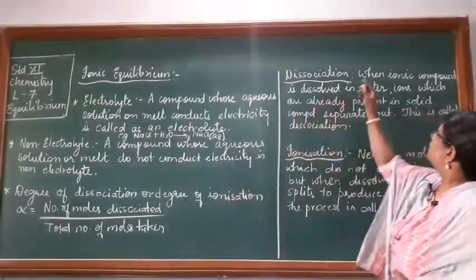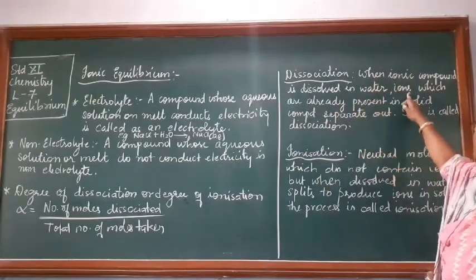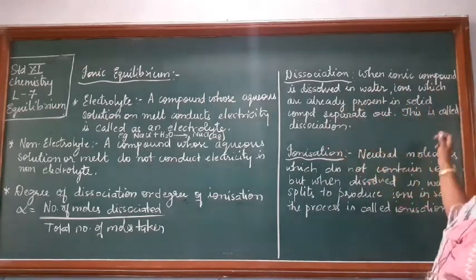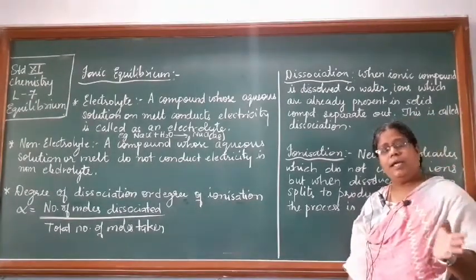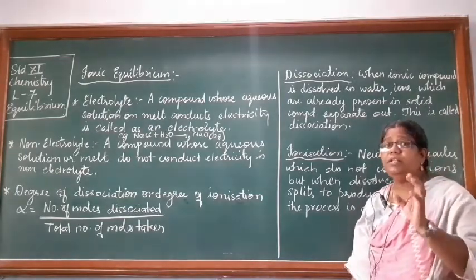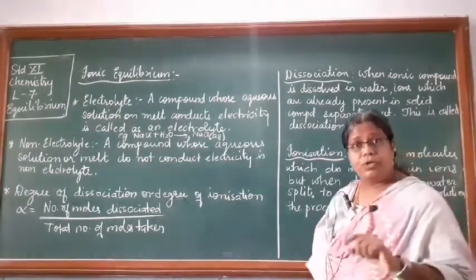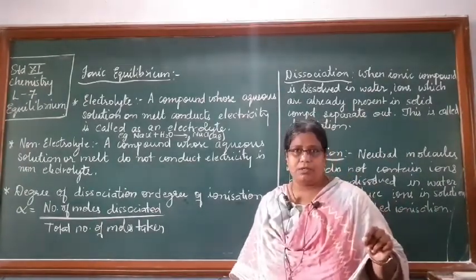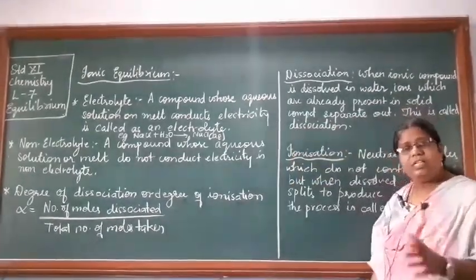So what is dissociation? When ionic compound dissolves in water, ions which are already present in the solid compound separate out, and this is called as dissociation. So any ionic compound you take, NaCl है, KCl है, any of the ionic compound, you will find that this compound itself has ions in it. So when the compound is added to water, these ions separate out, और ये जो process होता है उसे कहते हैं dissociation. So you are getting ions in the solution form. Solution form में you will see the presence of ions.